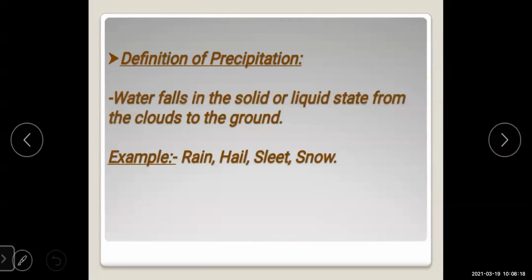Then see here the definition. Just now I told you the definition of precipitation. Water falls in the solid or liquid state from the clouds to the ground. It is known as precipitation. Examples are rain, hail, sleet and snow.